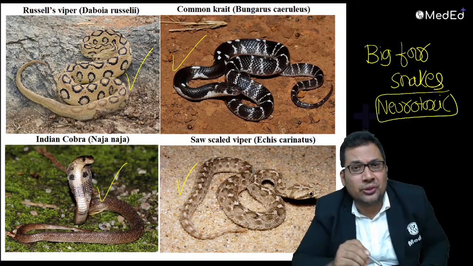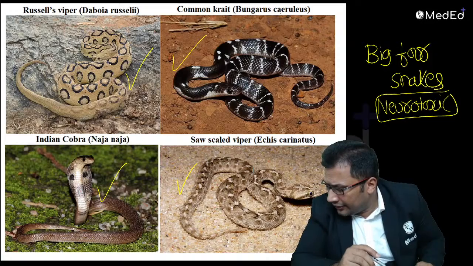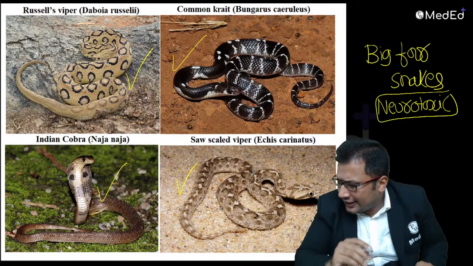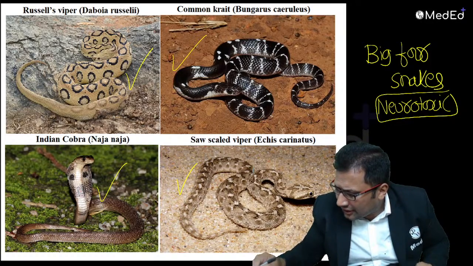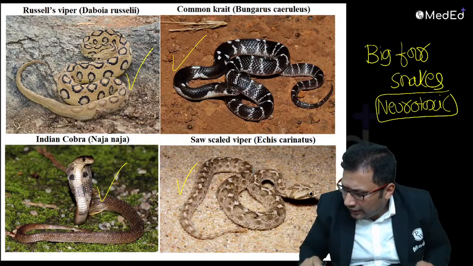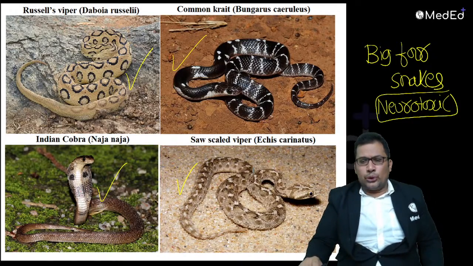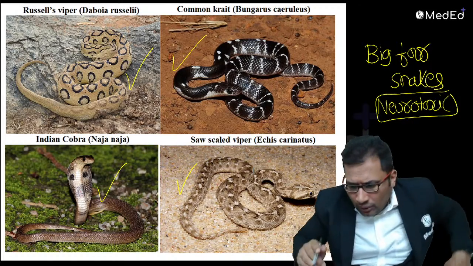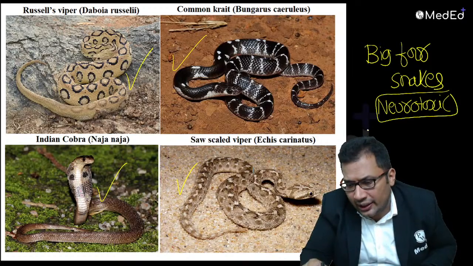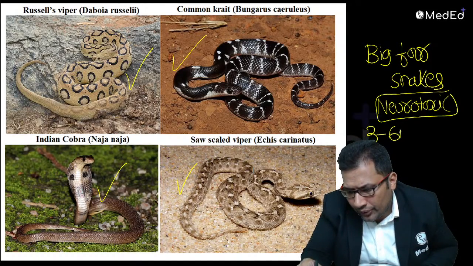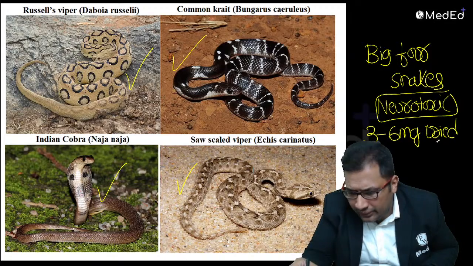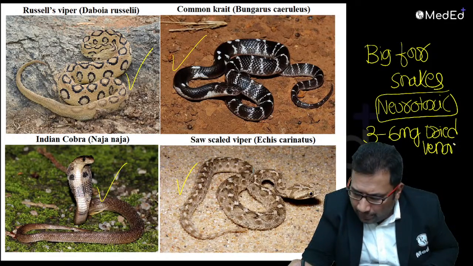Among these, which is the most venomous snake? Can you guess? Whose fatal dose is 3 to 6 milligram of dried venom? Sandeep is saying cobra. The answer is common krait, 3 to 6 milligram.